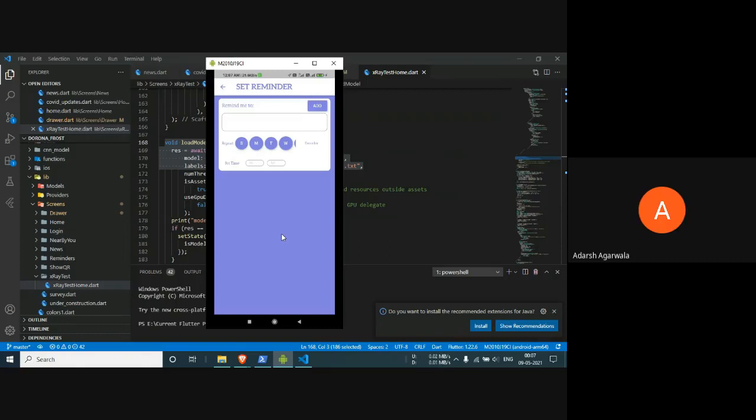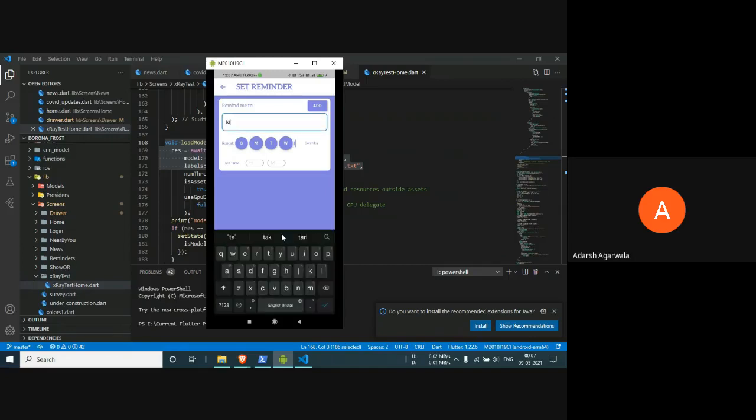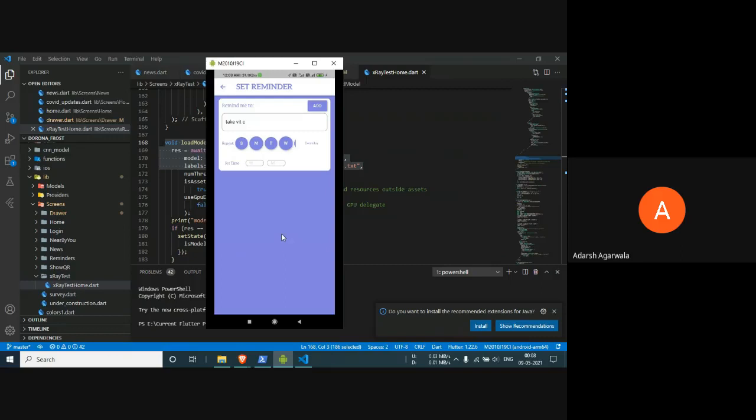The user can come here and type a reminder they want to be reminded about, and I'm going to type something random like take my vitamin, whatever the user wants to be reminded of, and the days. Suppose he selects every day and sets a time. Then if he adds it, at that particular time every day the person will be reminded that they have to take this medicine. This way the person will be helped a lot.